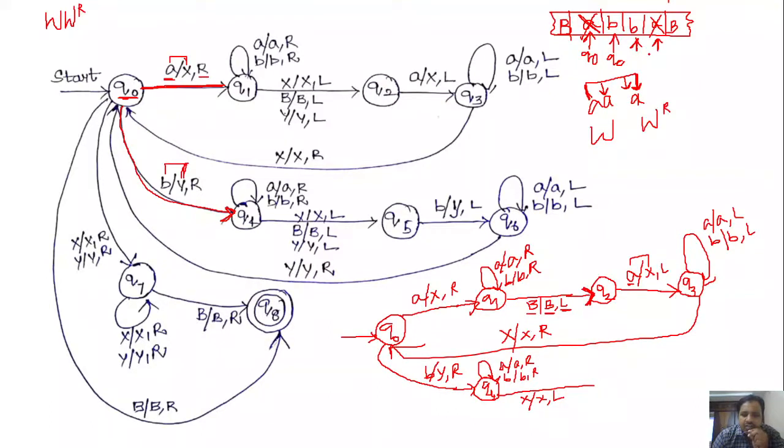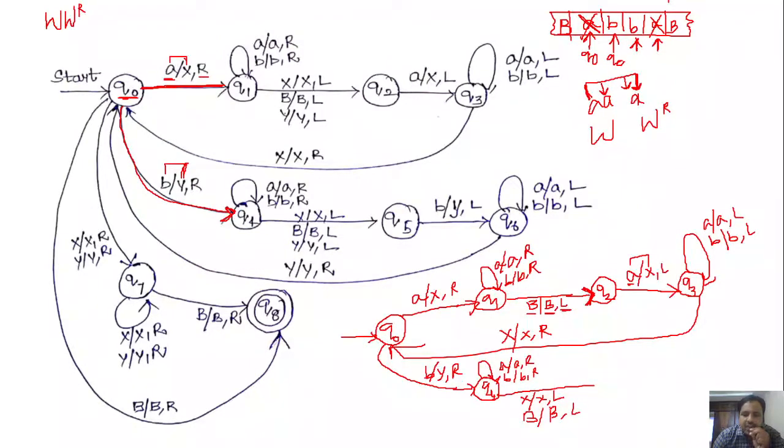Okay. So while finding these characters, whenever we find either a blank or X or Y, what we have to do is move the head towards left, so that we will get the next character that is to be marked. So in Q4, if we get X, keep that X as it is and move the head towards left. Same is the case in Q4: if we get a blank, keep that blank as it is and move the head towards left.